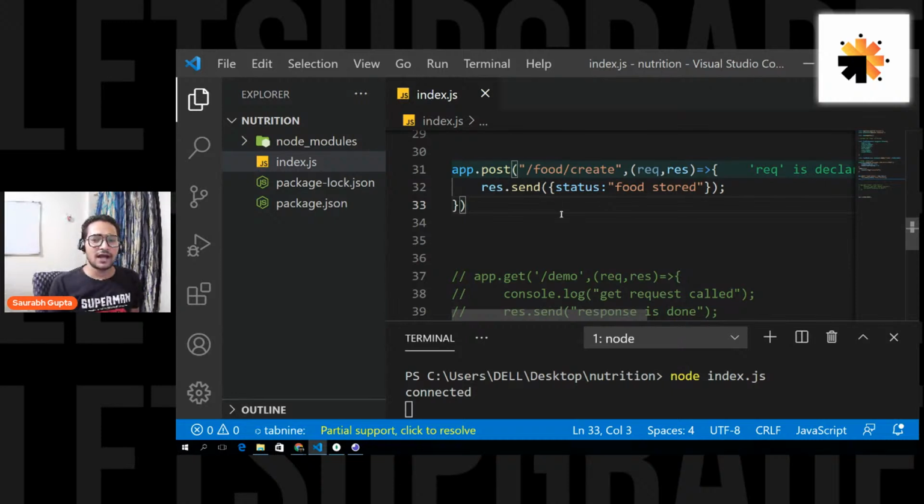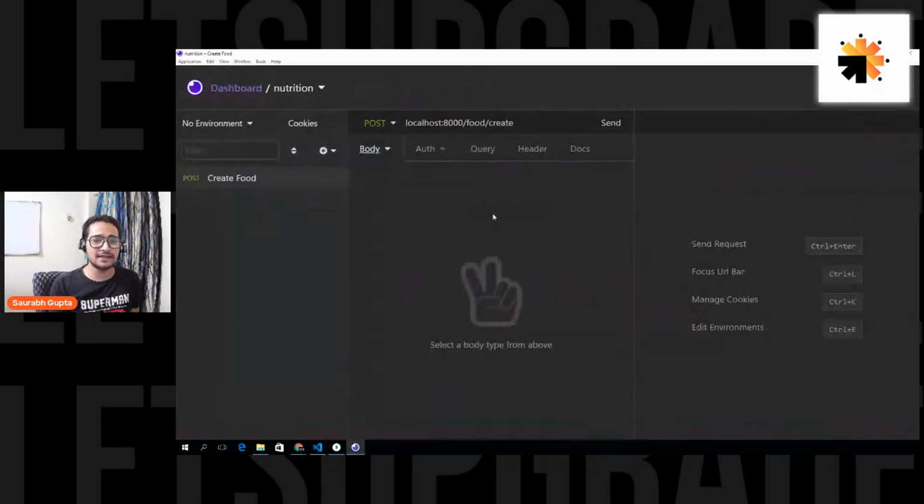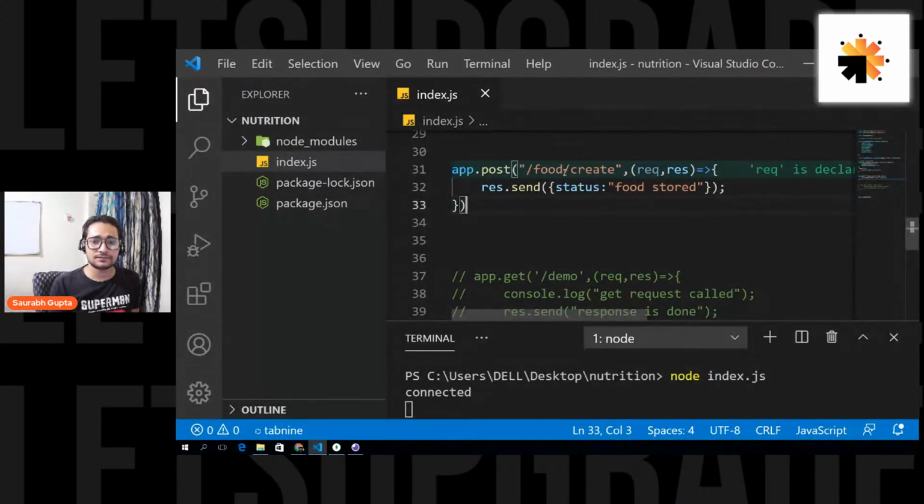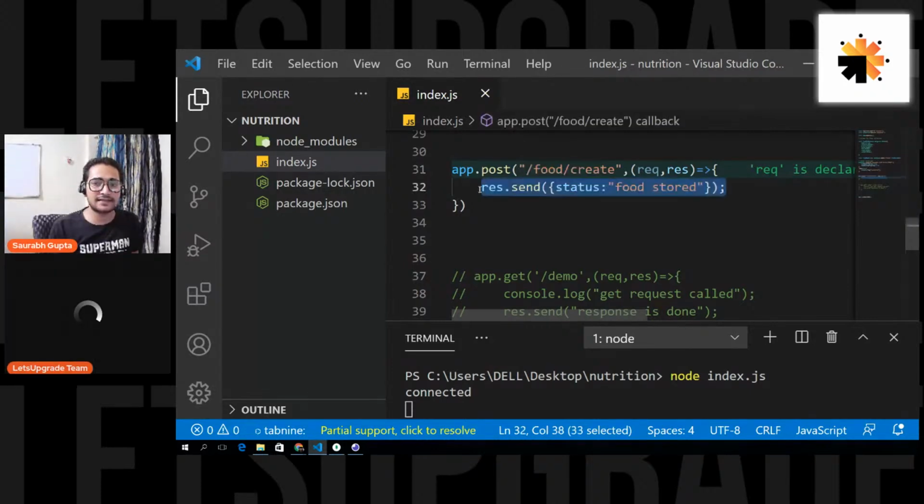So now I'm calling my server, localhost colon 8000 slash food slash create, to access this route, and my type of request is post. That's amazing, because this route type is also post. So I have to send a post request if I want to access this. Then this functionality will be called, and we should at least get food stored as a response. So let's send this.